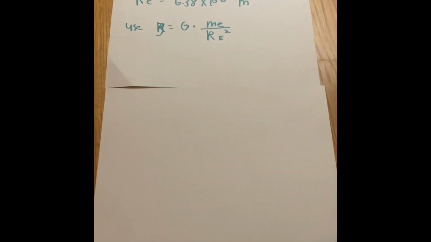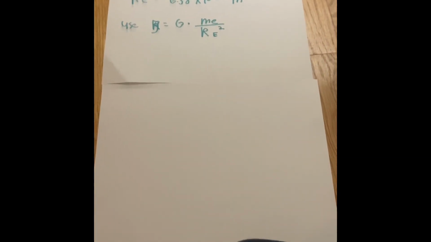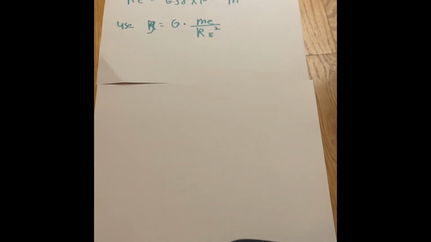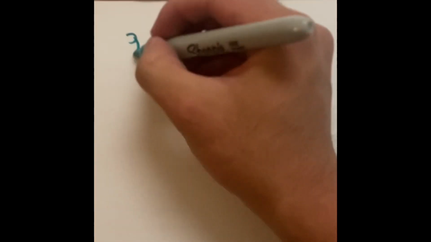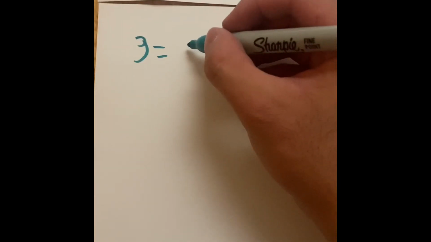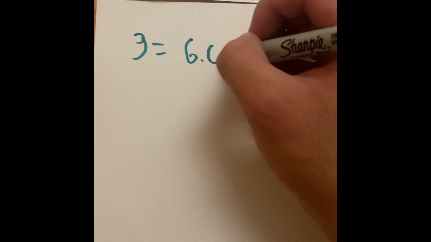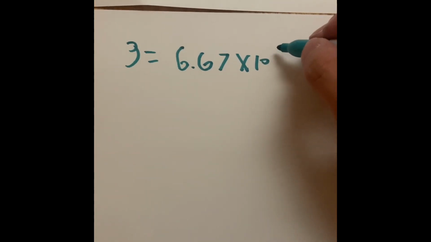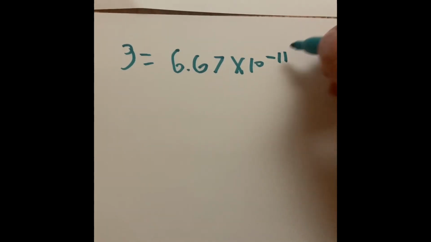Hang on. What if I told you that instead of using a calculator, you can actually do this by hand? So let's see what happens. We write the formula G equals 6.67 times 10 to the negative 11th power.